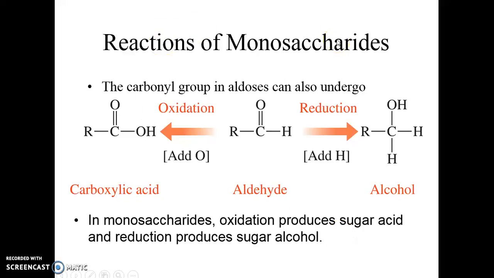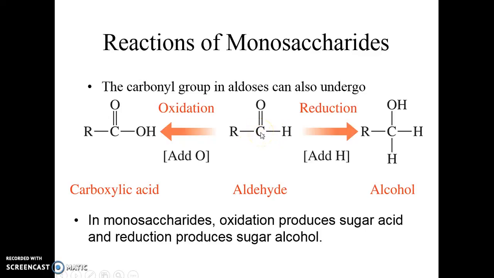The monosaccharides have functional groups that can undergo oxidation. Remember that reduction and oxidation are opposites. So if I take this aldehyde functional group, I can oxidize it to a carboxylic acid. Taking the carboxylic acid to an aldehyde, that would be reduction. I can take this aldehyde and reduce it to an alcohol, and I can take the alcohol and oxidize it to an aldehyde.